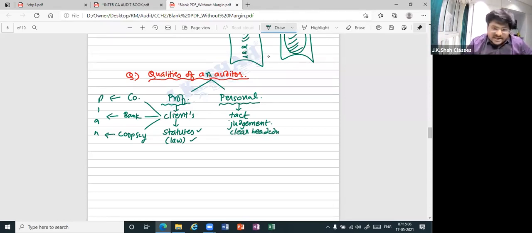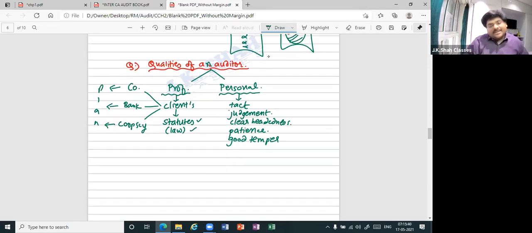Acha, what do you mean by clear headedness? Clear headedness means there should not be any confusion in the head. If you are deciding between this or that, you should be very clear whether this or that. Apart from that, patience. Whenever the auditor is handling all the clients, he must handle them with patience. In other words, he must not be short tempered. He must have a good temper.